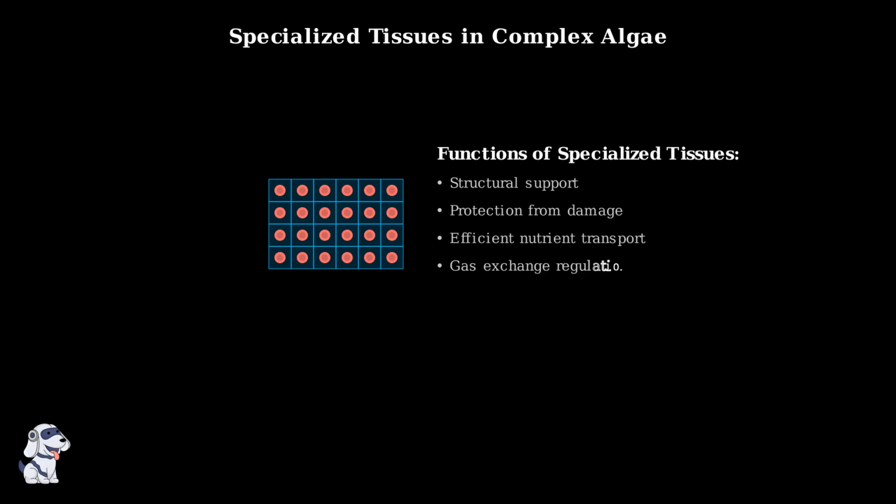In more complex algae with parenchymatous organization, specialized tissues have evolved to provide multiple functions. These tissue-like structures are composed of organized cells that work together for the survival of the organism. These specialized tissues provide structural support to maintain the algae's shape, protect internal structures from physical damage, and facilitate efficient transport of nutrients and gases throughout the organism.